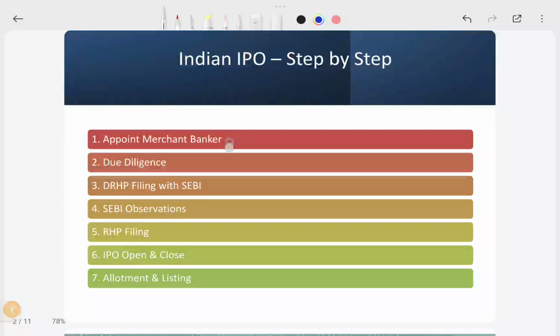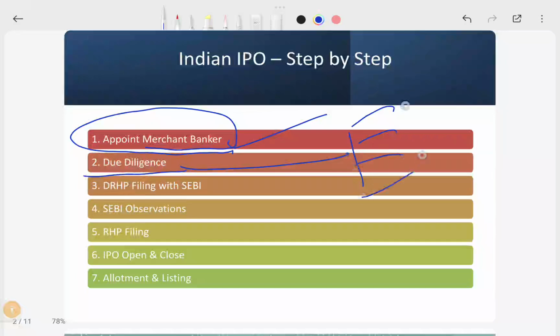First, you need to appoint a merchant banker. A merchant banker is the mediator between SEBI and us to carry out the procedure. Then you need to do due diligence. Due diligence means you check all feasibilities: the tax side, the company's marketing side, and also the compliance side, the promoter side, everything. A due diligence report will come, and based on this report, our IPO procedure will go further.